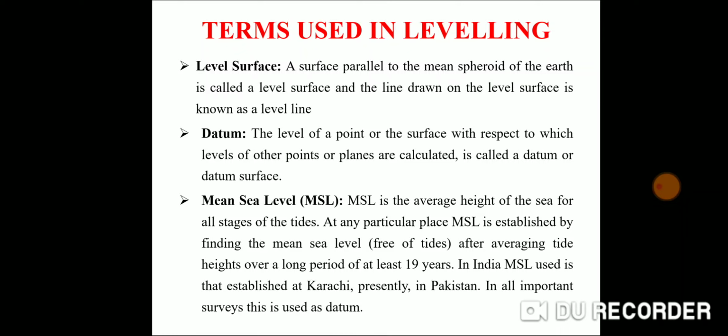Next is mean sea level. Mean sea level is the average height of the sea over all stages of tides.